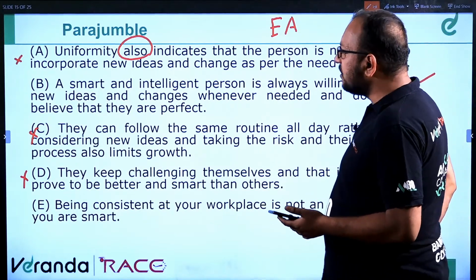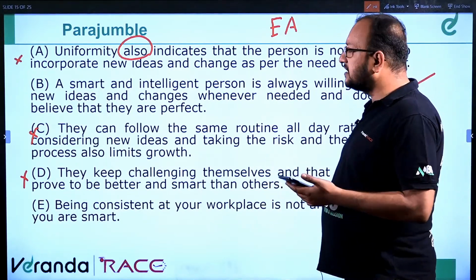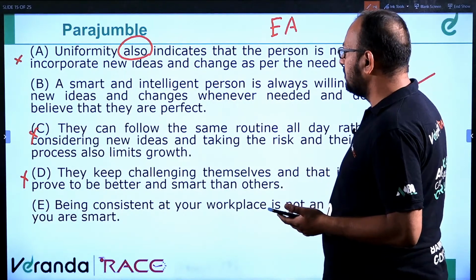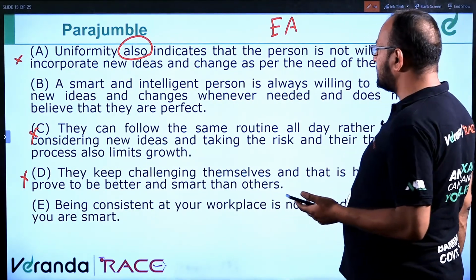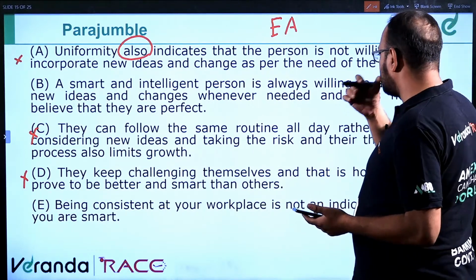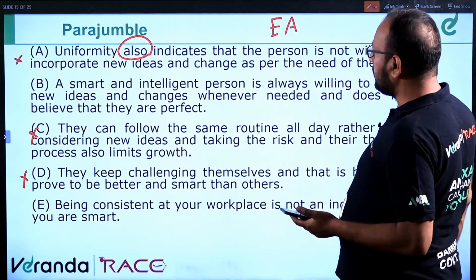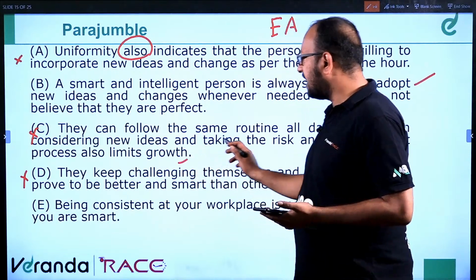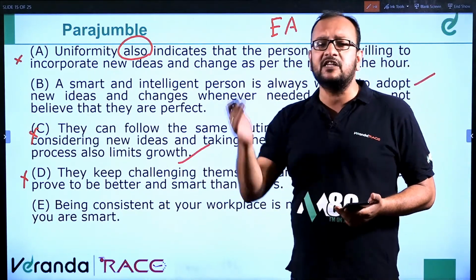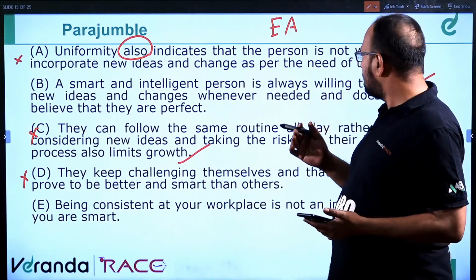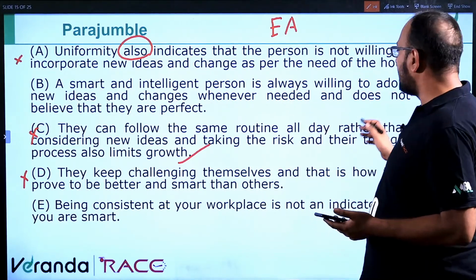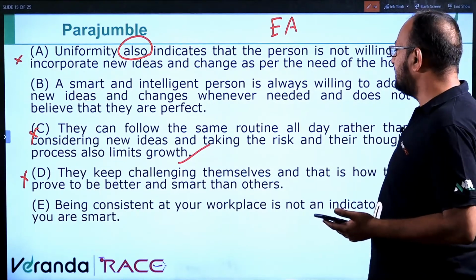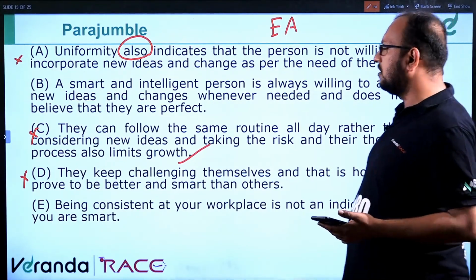So either C or D should be the third sentence. They can follow the same routine all day rather than considering new ideas and taking the risk, and their thought process also limits growth. Okay, so this C describes that a person thinks the same things always, the same routine all day rather than considering new ideas and taking the risk, and their thought process also limits growth.